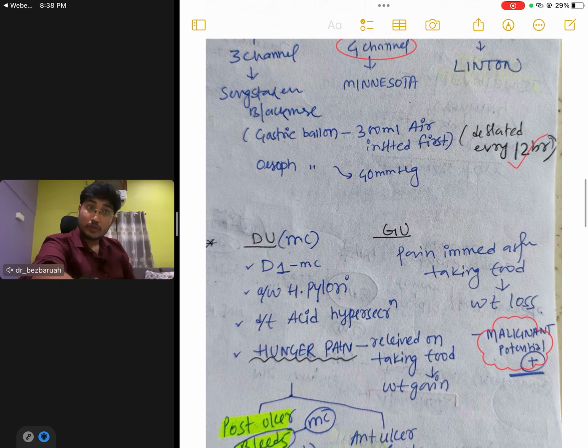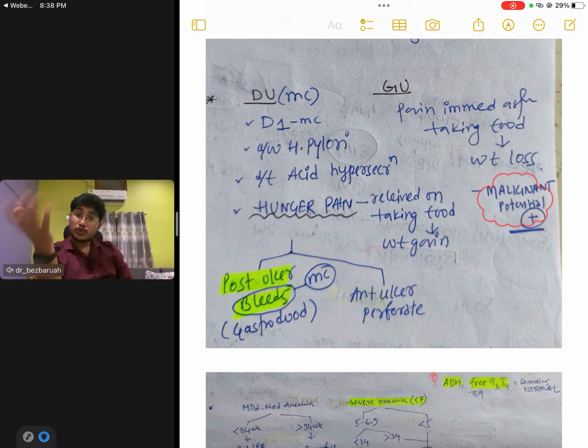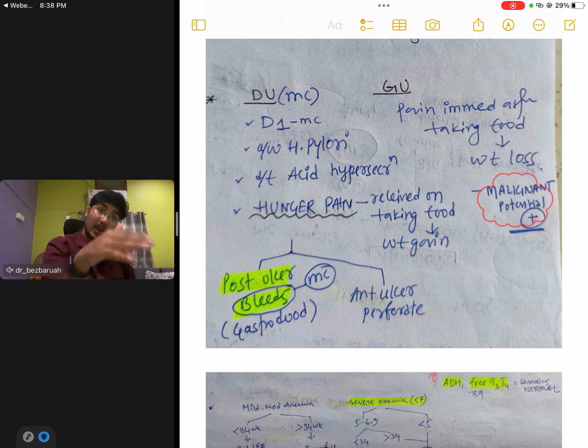Again, the difference between duodenal ulcer and gastric ulcer. I tend to forget this easily. That is, which one has malignant potential? Gastric ulcer has malignant potential. Which ulcer bleeds, posterior or anterior? Guys, in duodenal ulcer, the posterior ulcer bleeds most commonly, and it is the gastroduodenal artery which bleeds most commonly.